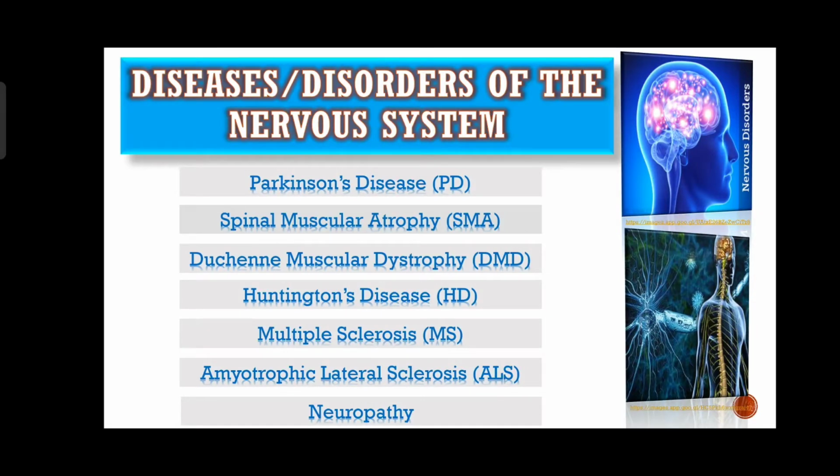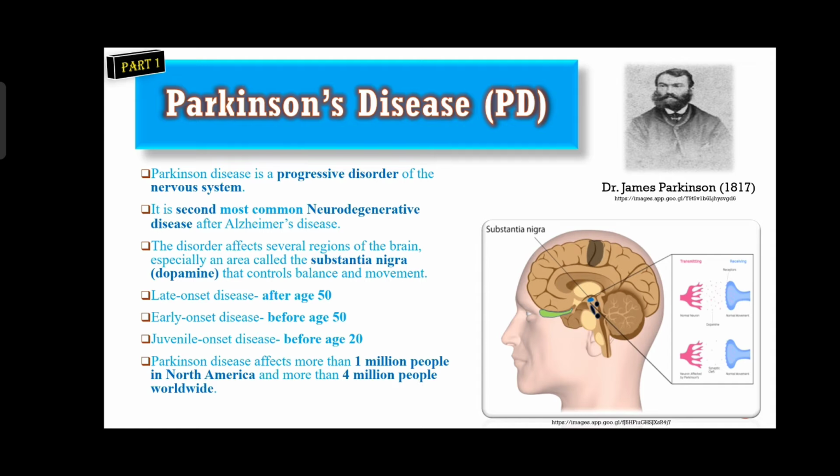Today, I will be talking about a few types of diseases or disorders of the nervous system such as Parkinson's disease, spinal muscular atrophy, Duchenne muscular dystrophy, Huntington disease, multiple sclerosis, amyotrophic lateral sclerosis, neuropathy. In this video, I will be only talking about Parkinson's disease, and do watch other diseases in other parts of my videos. So let's start with Parkinson's disease.